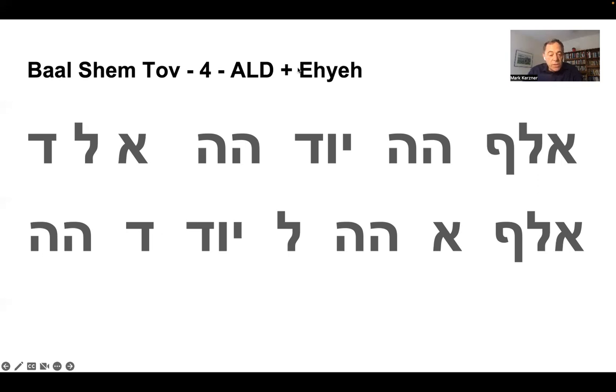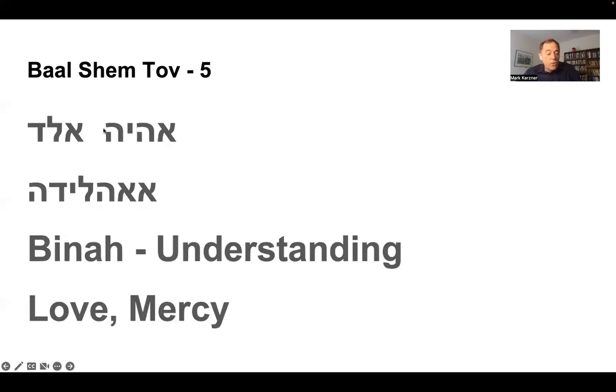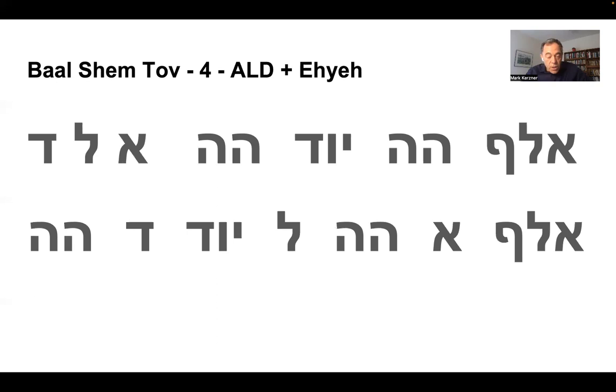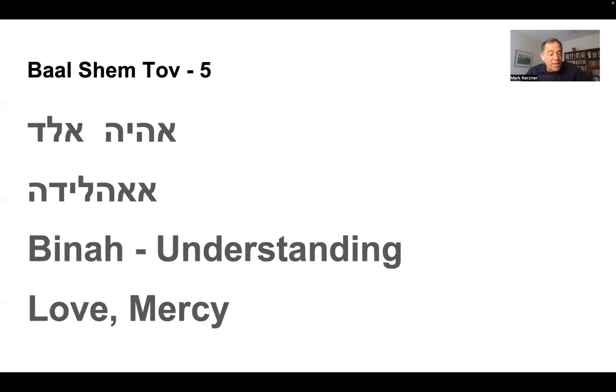Now, with this, you go to step 5, where you take again Eled and the Name, and you intertwine them. In this last step, Aleph, Aleph, Hey, Lamed, Yud, Dalet, Hey, you go up into the next world, the world of understanding, the world of Binah, where the things just don't exist. And so you're completely in the world of love and mercy, and therefore your prayer, which you intertwined right here, has by now no way but being answered. And that is how I read the Baal Shem Tov in that place.